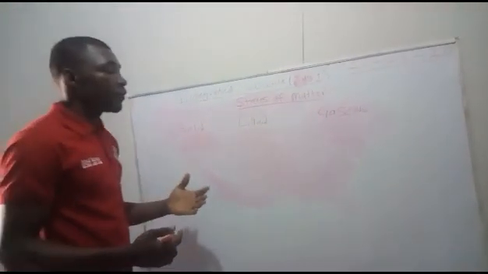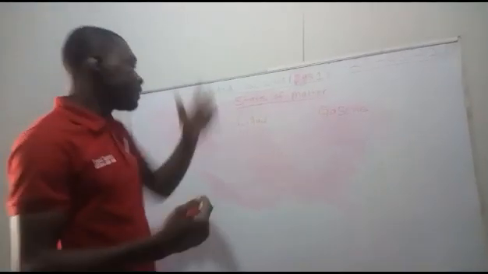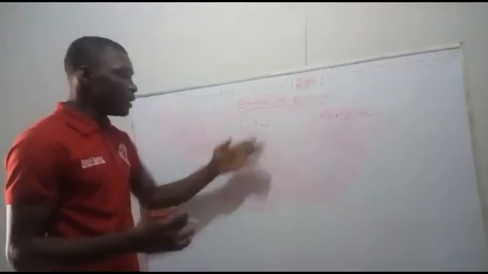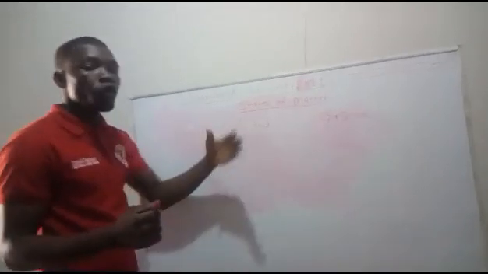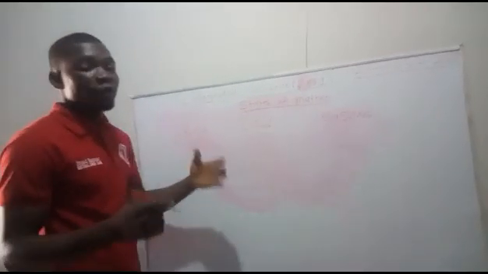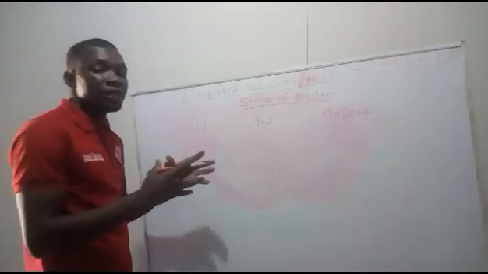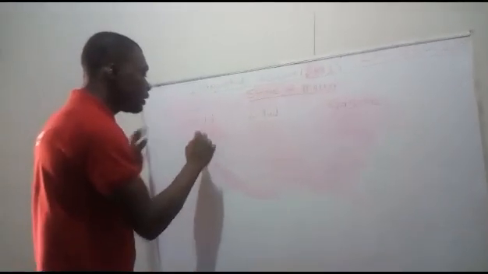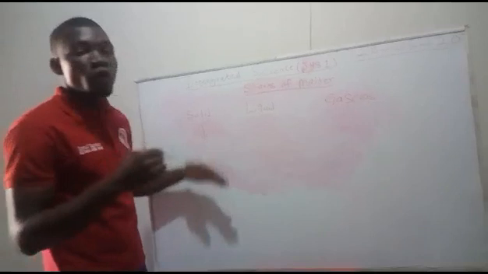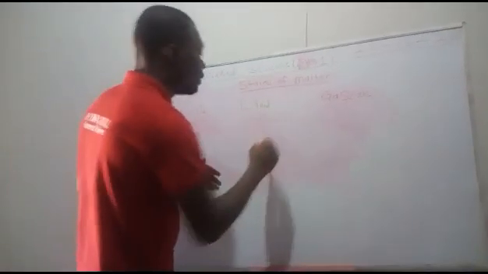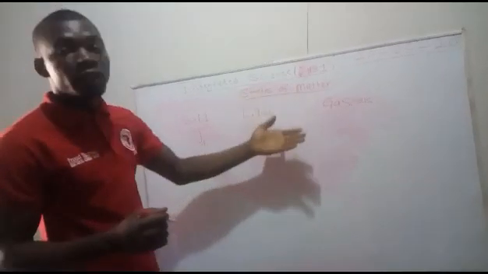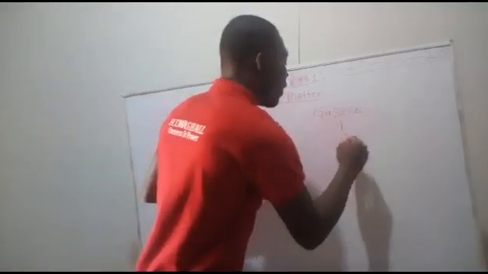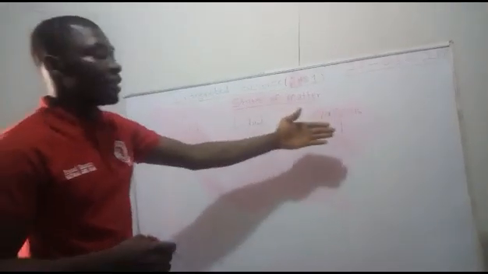So we want to look at a particular matter that can exist as solid, liquid, and gas at the same time. And the perfect example is ice block. We all know how ice block is. First it is water. Then when you put it in the deep freezer, it freezes at 0 degrees. Then it turns to ice block. So at the ice block state, it is seen as solid. When the ice block melts, it turns into liquid. When you boil the water, it turns into vapor. When it's evaporated, it turns into vapor. So that's the gaseous state.